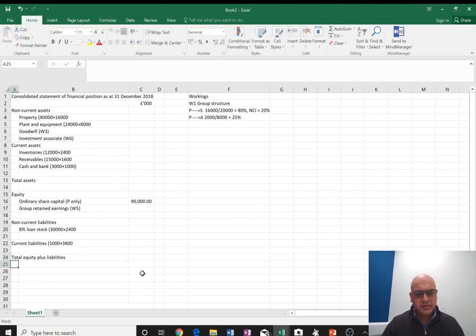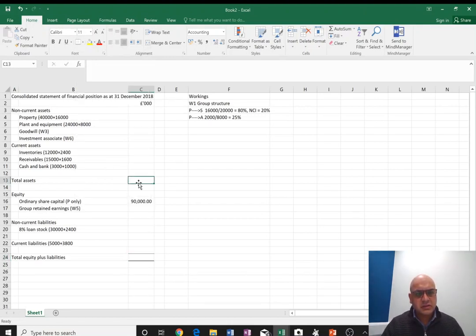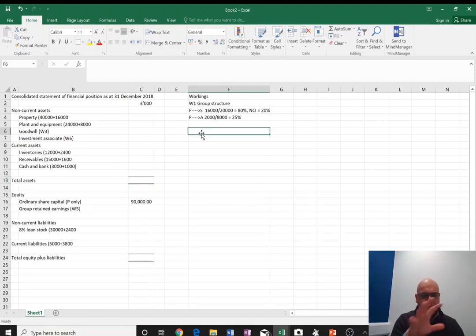We can bring the totals over here. So the skeleton is done. The pro forma of this consolidated statement is done. We're going to crack on to workings. Working 2 and working 3 will be for goodwill mainly, but other purposes as well, I'll explain in a minute. Working 2 is where we work out the net assets of the subsidiary, in short, sub.